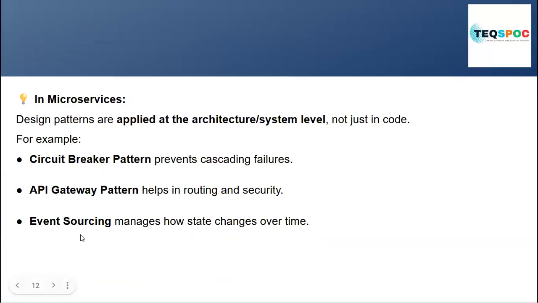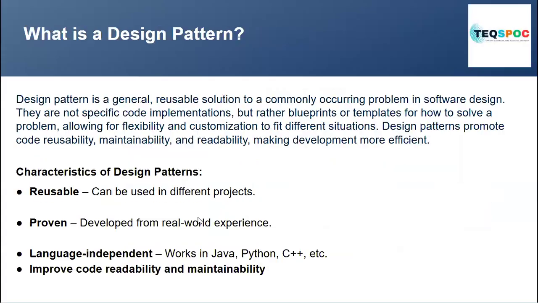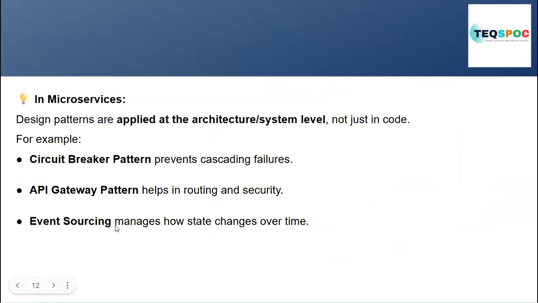Okay, that is also a design pattern. We are implementing these in our microservice architecture for common problems, like circuit breaker for fault tolerance, and API gateway for request rate limiting, authentication, everything. Then event sourcing for messaging state.